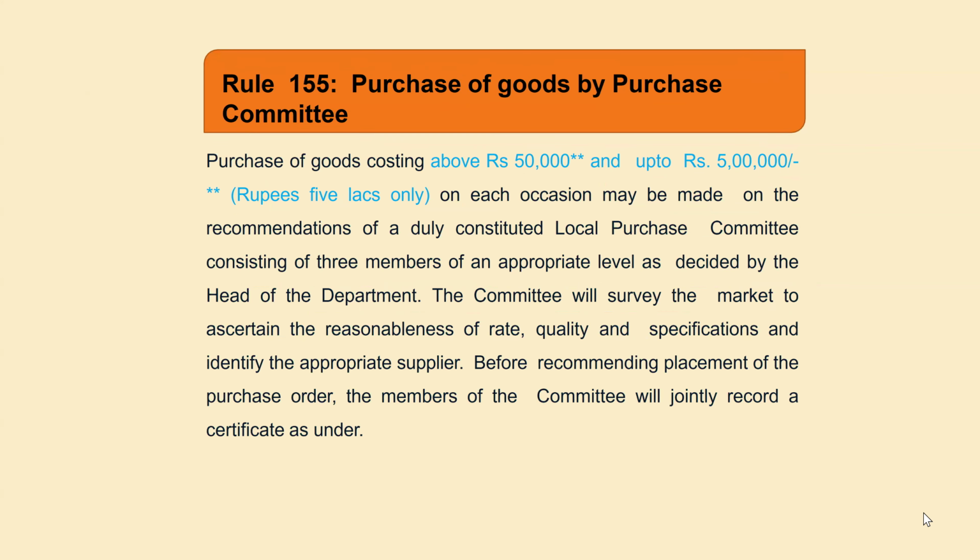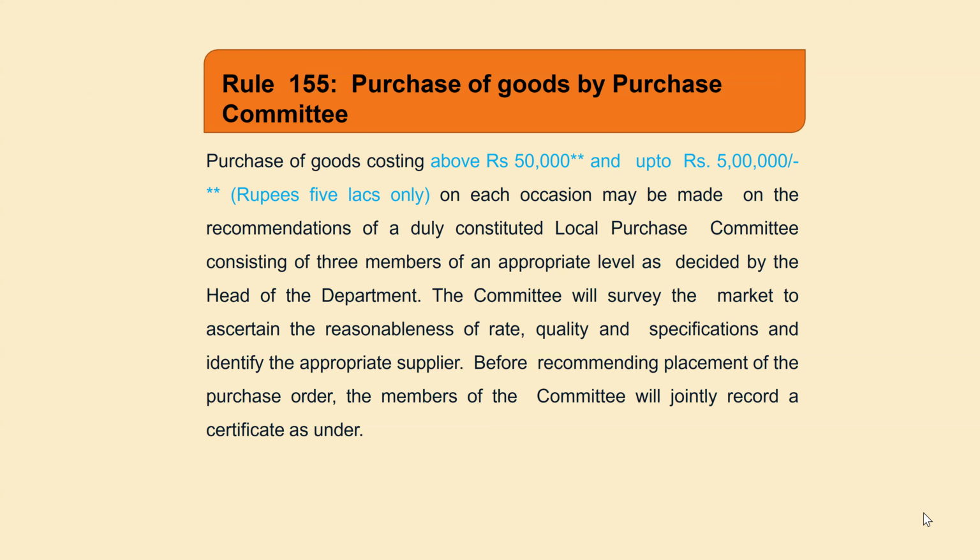And this is Rule 155, purchasing of goods by a purchase committee. Again, if the item is not available through GEM, a local purchase committee of minimum 3 members will be constituted by the director to survey the market. The committee will survey the market to ascertain the reasonableness of rate, quality and specification and identify the appropriate supplier. One certificate in the prescribed format also will be given.